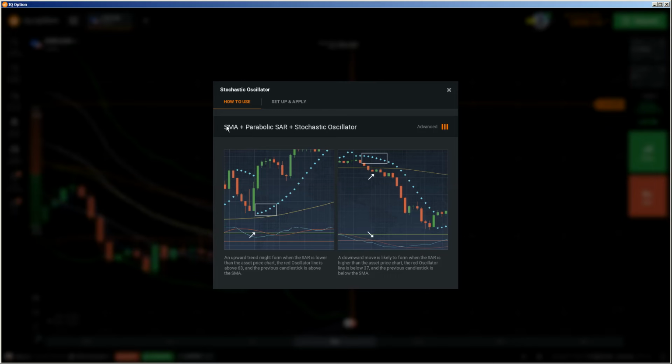SMA. You have here a moving average. A simple moving average plus parabolic SAR plus stochastic oscillator should be an advanced strategy technique. And here is explained what is going on. With the parabolic SAR, this will be an uptrend, this will be a downtrend. Okay, but this you can forget for turbo trading, yes,